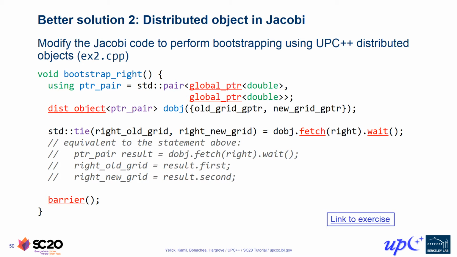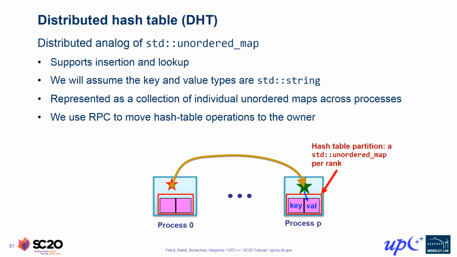As before, the barrier at the end ensures that all ranks have completed their fetches before we return from this function and allow the distObject to be destroyed.